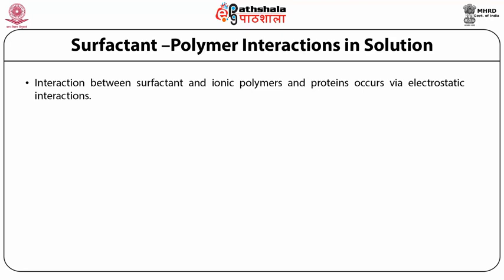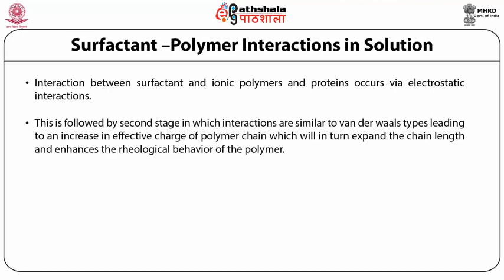Interactions between surfactant and polymers of opposite charge usually take place in two stages. In the first stage, Coulombic attractions lead to lowering of the net charge of the polymer chain, which will lead to shortening of chain length and lowering of the viscosity. This is followed by a second stage in which interactions are similar to van der Waals types, leading to an increase in effective charge of the polymer chain, which will in turn expand the chain length and enhance its rheological behavior.